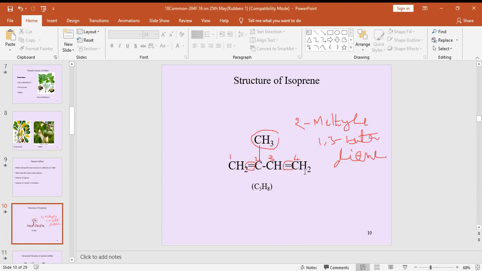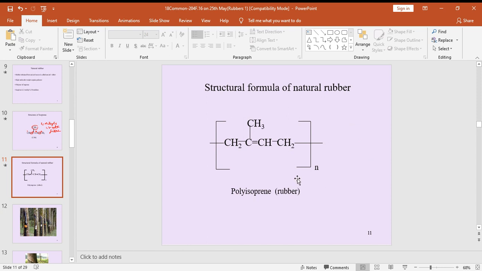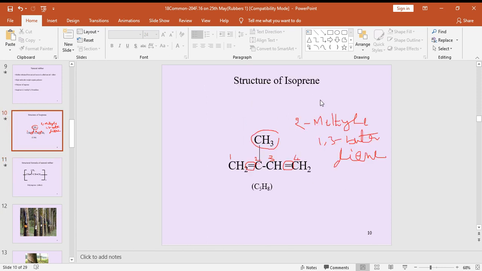So these are the 2-methyl structure of isoprene, 2-methyl-1,3-butadiene. Okay, so note down this structure. I will give some time. Right, this is the structure of isoprene.